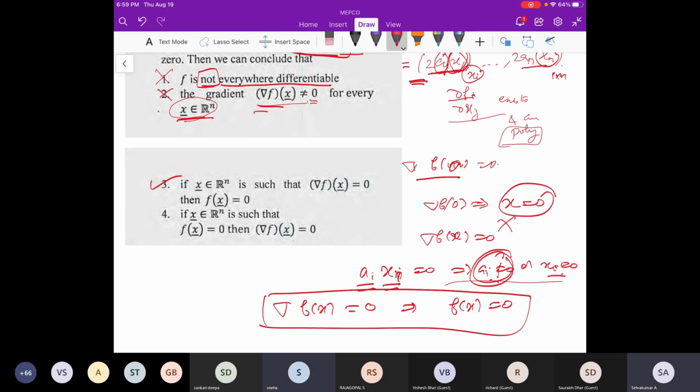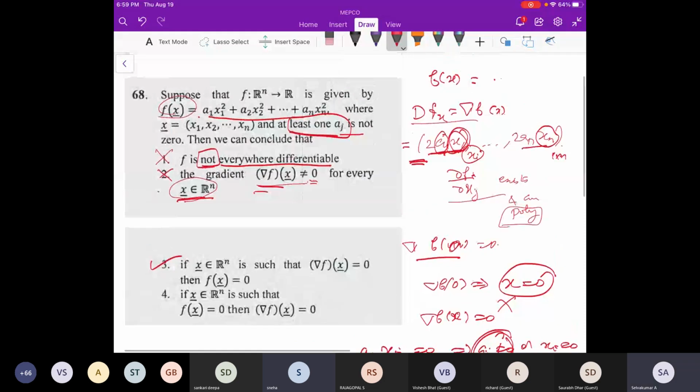Sir, can you scroll down this image? Yes, please. Okay. So I'm just saying this one: whenever we have ai as 0 in del f, automatically in f of x also that ai is not there. That's the fact I'm using.